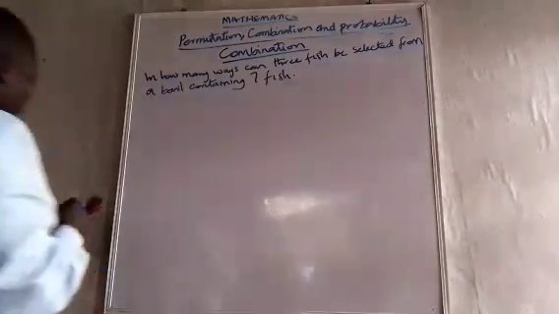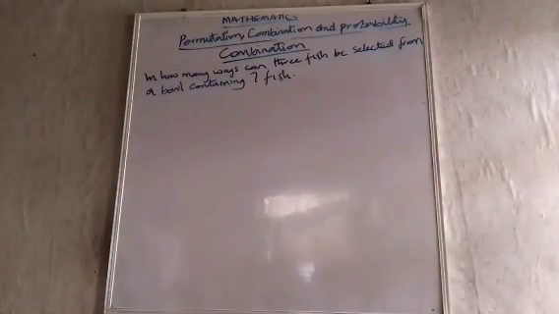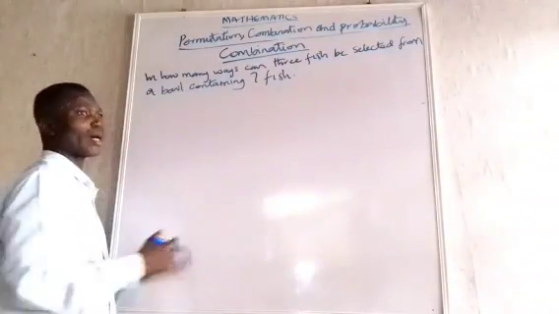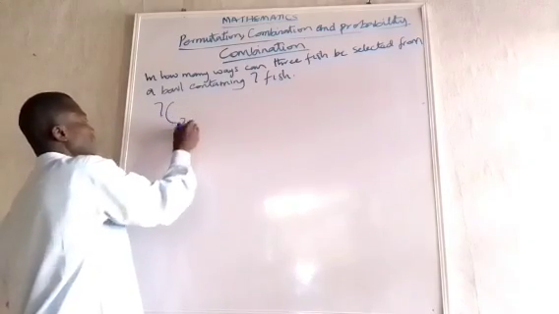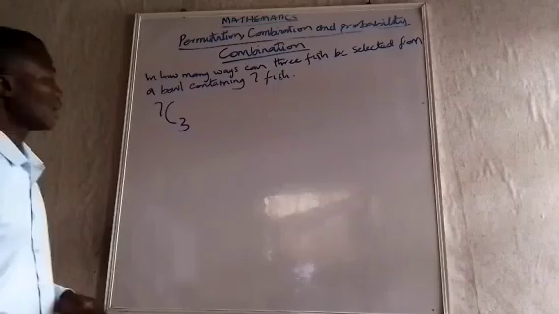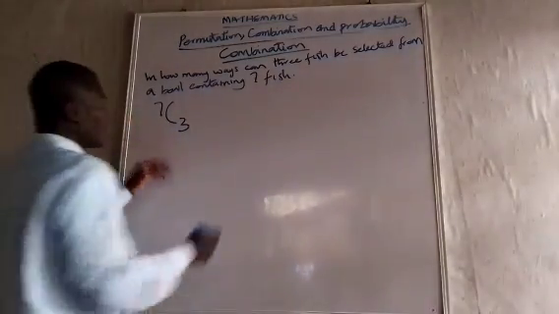Now look at this. It says, in how many ways can 3 fish be selected from a bowl containing 7 fish? It is selection. It is about picking, not arrangement. So what we need to do is 7C3. That's the answer. There's another way of notating combination.